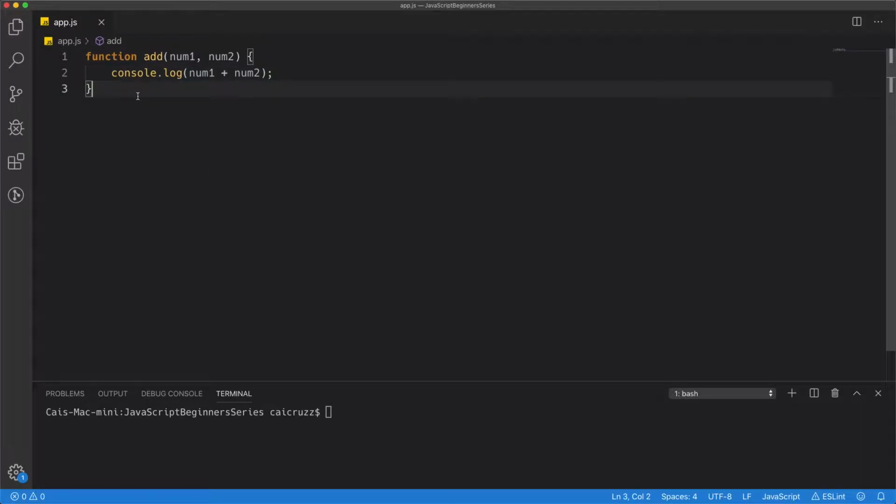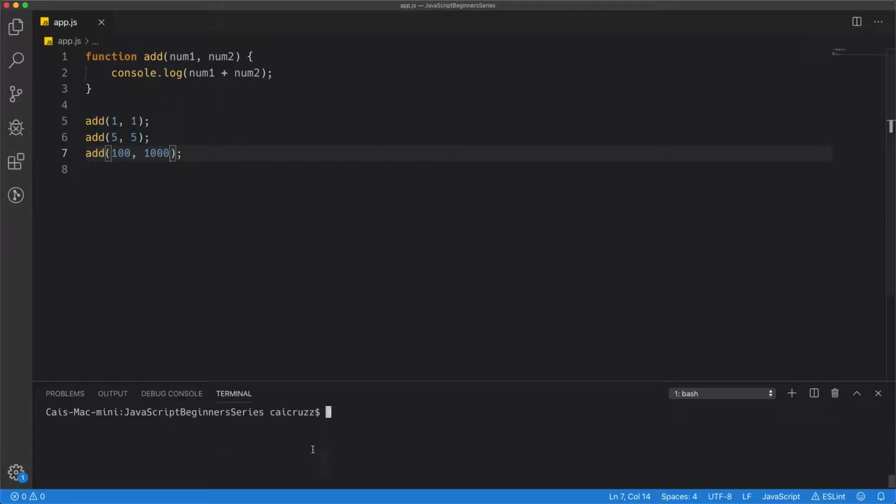So now that we have this, we can do as many additions as we want. We can add 1 and 1, or we can reuse this, and for example add 5 plus 5, or 100 plus 1,000.